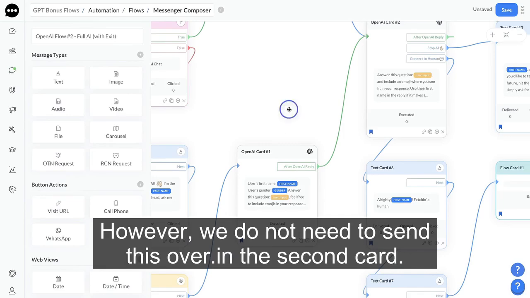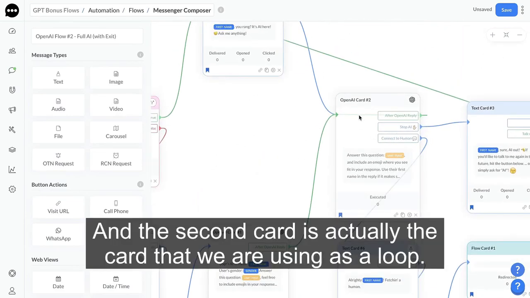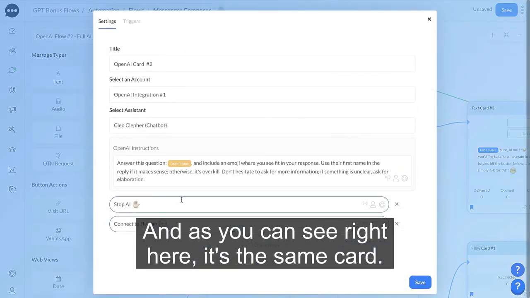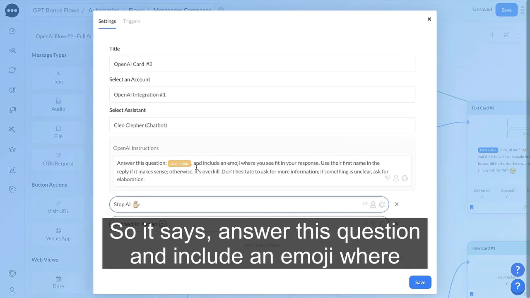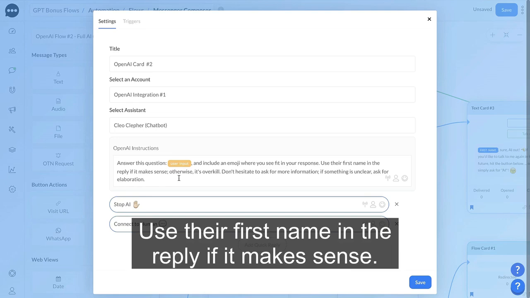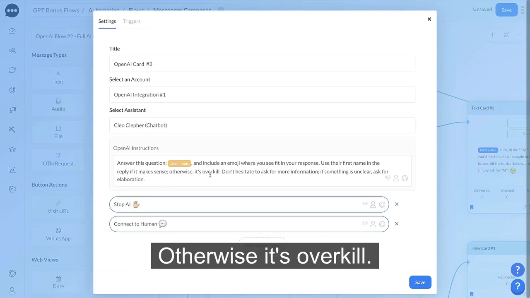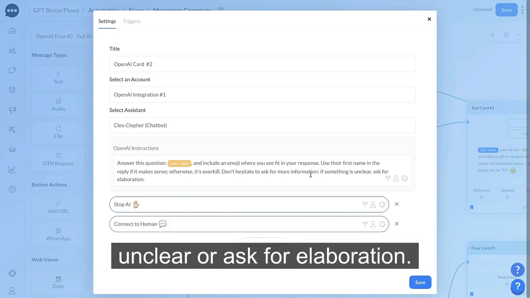However, we do not need to send this over in the second card. And the second card is actually the card that we are using as a loop. And as you can see right here, it's the same card. It's just a copy, but we added a couple more lines of instructions right here. So it says answer this question and include an emoji where you see fit in your response. Use their first name in the reply if it makes sense. Otherwise, it's overkill. Do not hesitate to ask for more information if something is unclear or ask for elaboration.